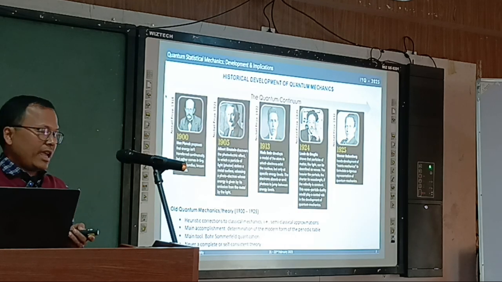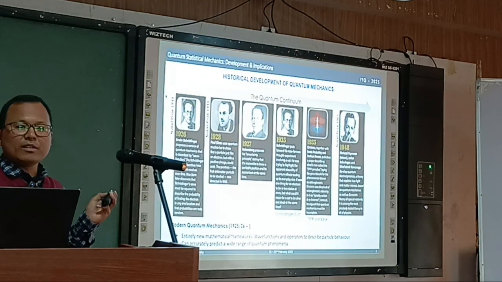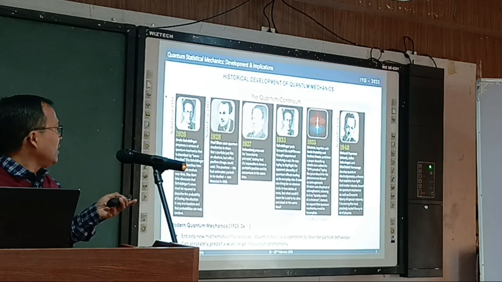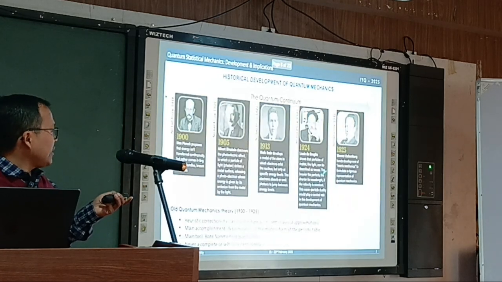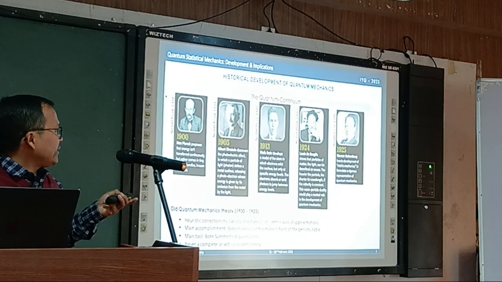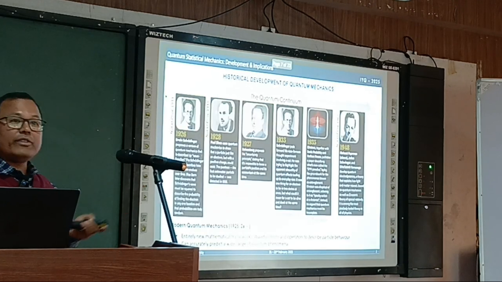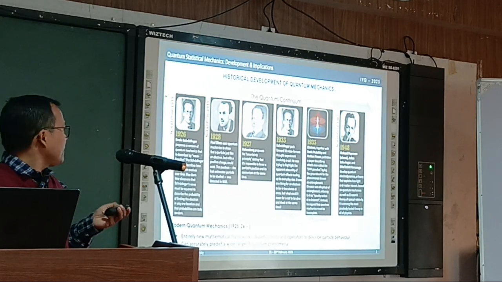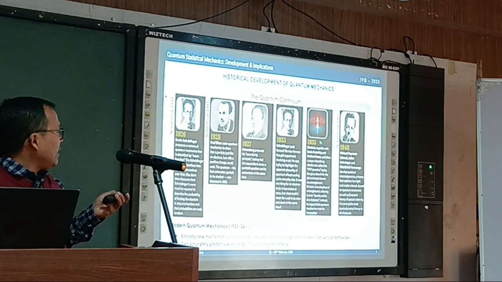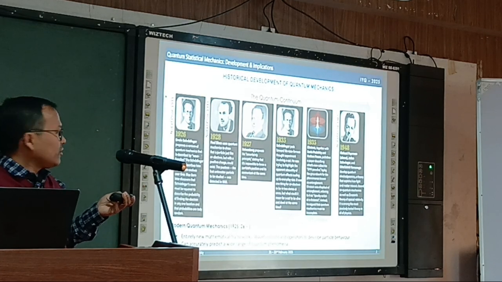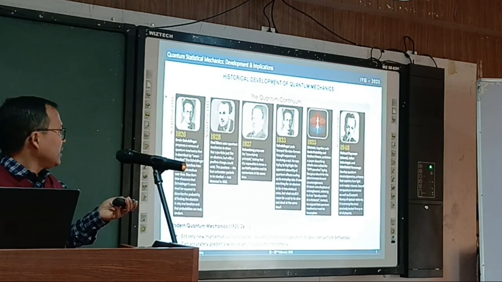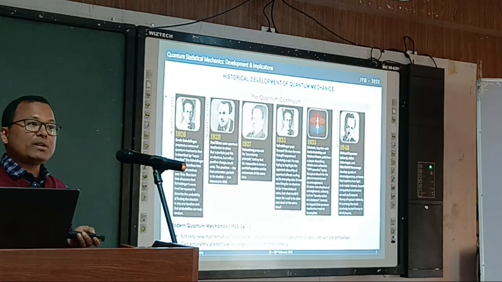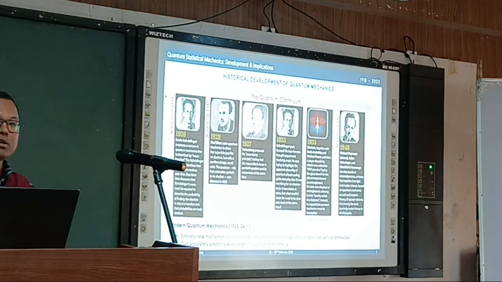Then came these people here, Schrödinger, Dirac, Heisenberg. Heisenberg also appeared here. This time he was developing matrix mechanics, which is a very useful form of mechanics to describe quantum systems. Around 1935 the Schrödinger cat concept came up. Then in 1935 the EPR paradox. I think yesterday Professor Rosen spoke about this.